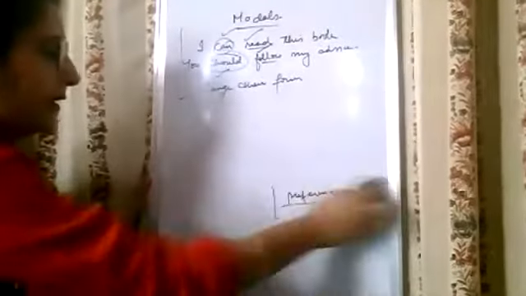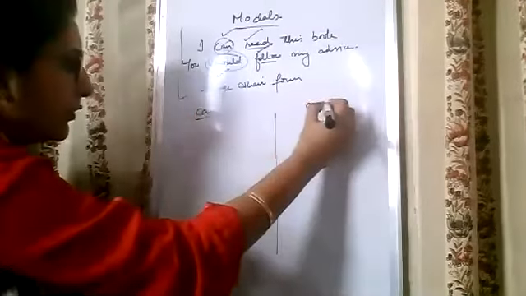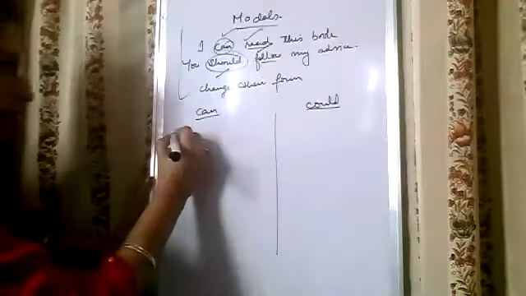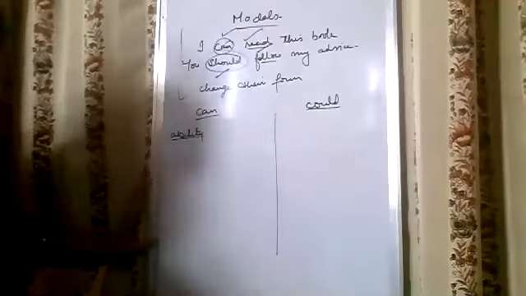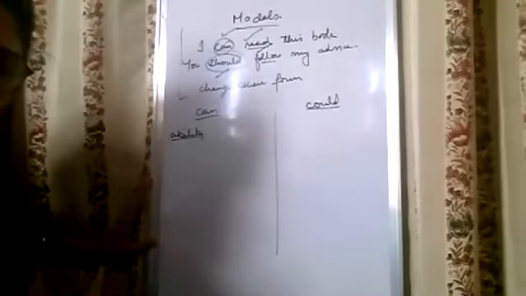Okay, so afterwards, the next auxiliary modal we have to do is can as well as could. So where are can and could used? Can is always used for ability. I can swim very well. I can write very well. I can read very well. I can read Spanish. I can read French.